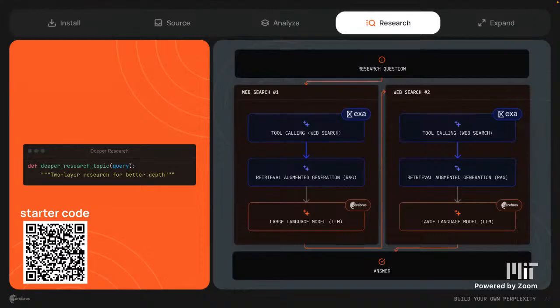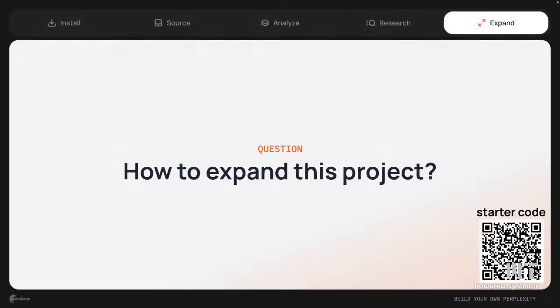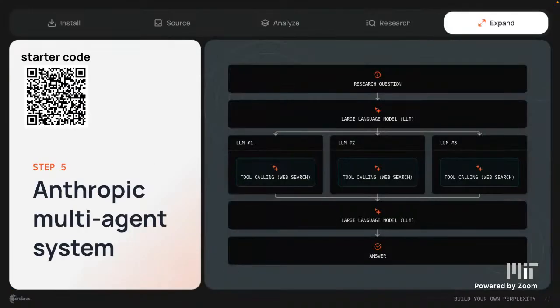There's a deeper, more advanced research where you actually have multiple steps in between. Instead of just one web search and one LLM call, you can have a setup, for example, where the LLM summarizes, then more web content is imported, and the LLM summarizes again. For example, if you're researching climate change and you find something that might change the direction of your research, it would be valuable to have input from the AI at a certain point throughout that research. So that's how we expand the project.